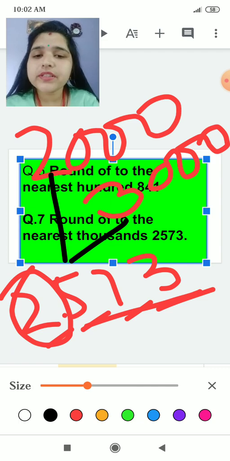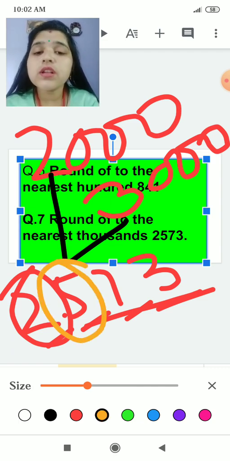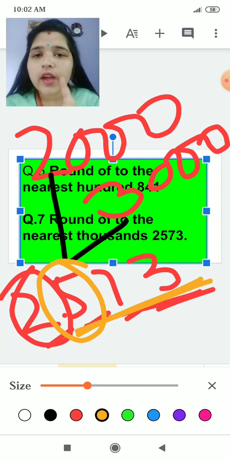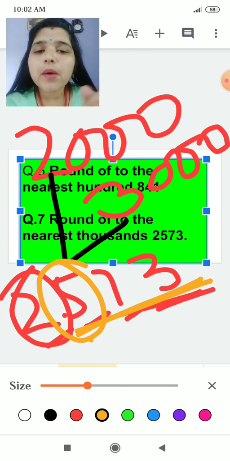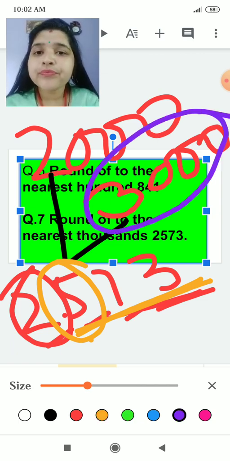See, this will be decided by this 5, because this 5 is equal to 5. You can say this 573, I have told you that you have to check the next place, that means it is 5, it is equal to 5, so the number will always fall to the next number.